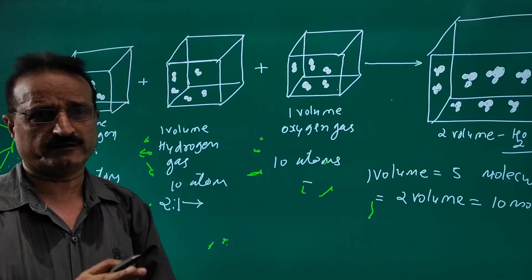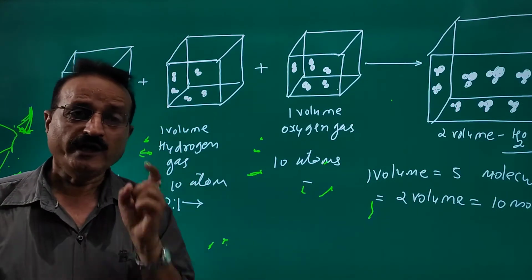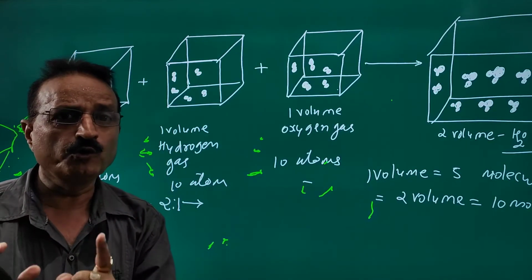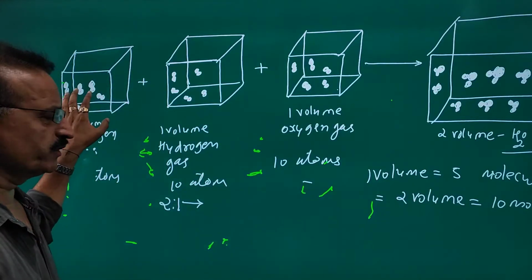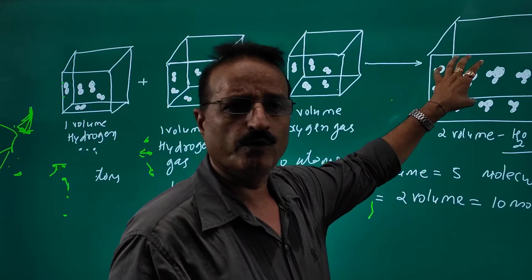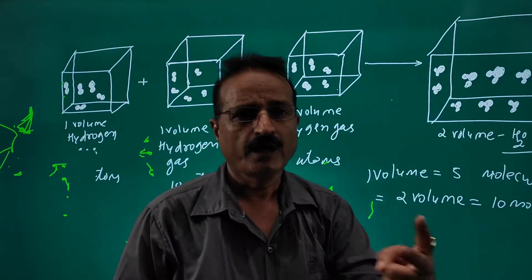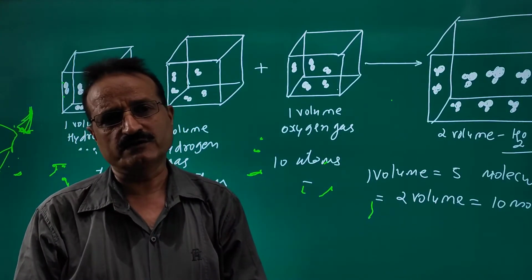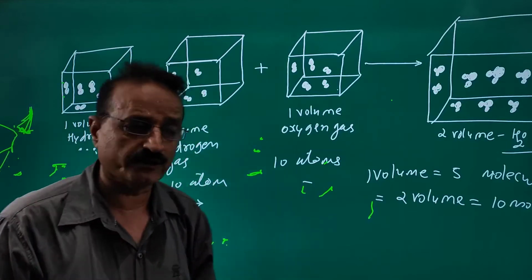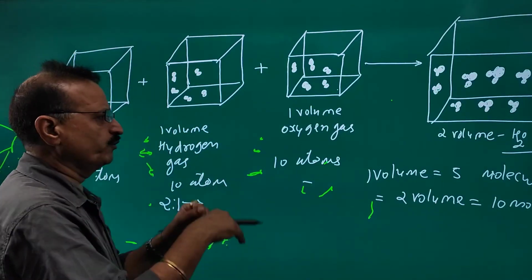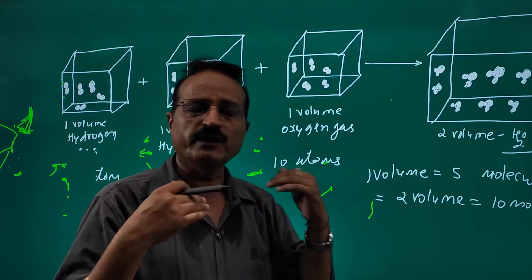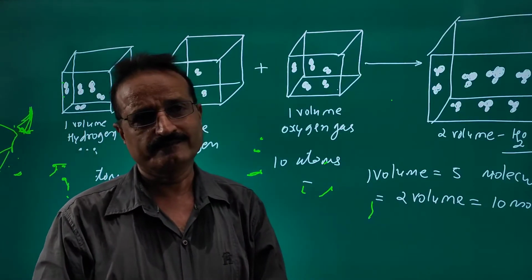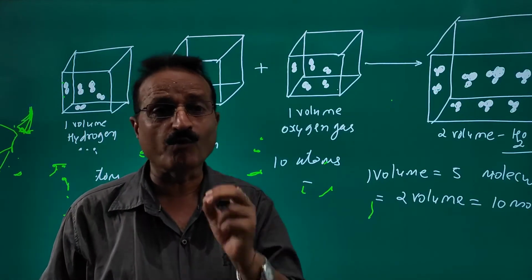But here it proves that 1 volume is equal to 5 molecules. If there are 10 molecules, the volume must be 2. That is the explanation. So you don't simply add 1 volume plus 1 volume plus 1 volume to get 3 volumes. You might expect 3 volumes, but the answer is not 3 volumes. It depends on the number of molecules.